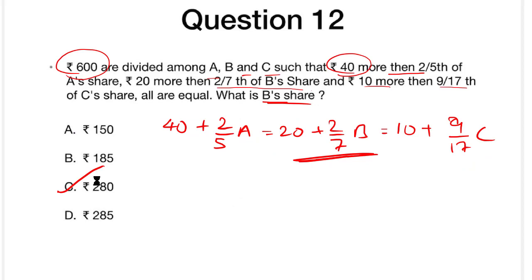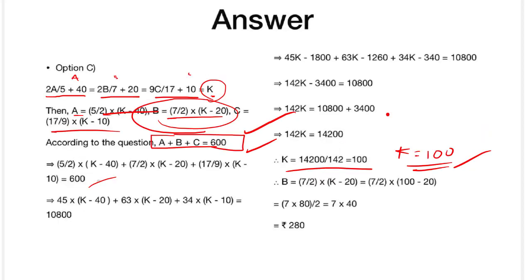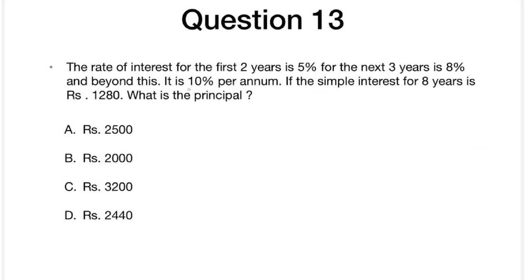Okay, let's see. Going ahead, this is the 13th problem. The rate of interest for the first 2 years is 5%, and for the next 3 years it is 8%, and beyond this it is 10% per annum. If the simple interest for 8 years is 1280, what is the principal?